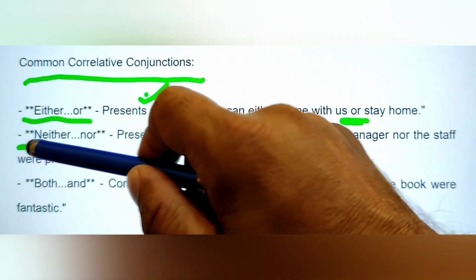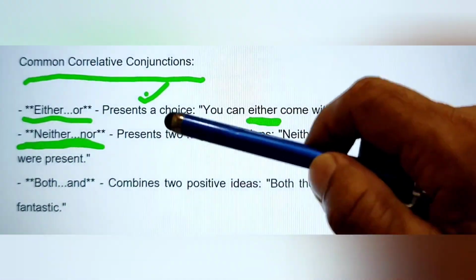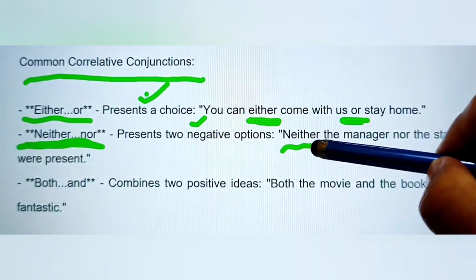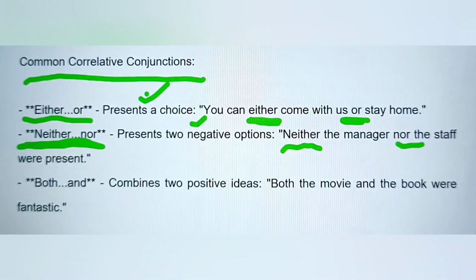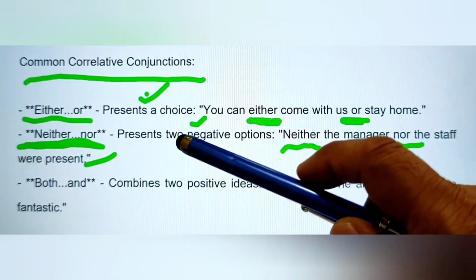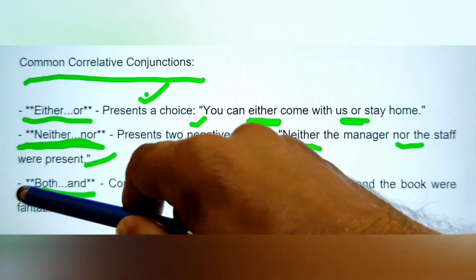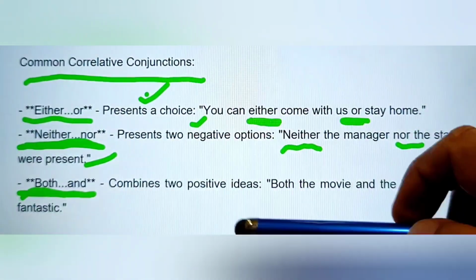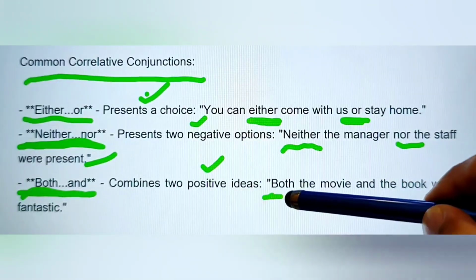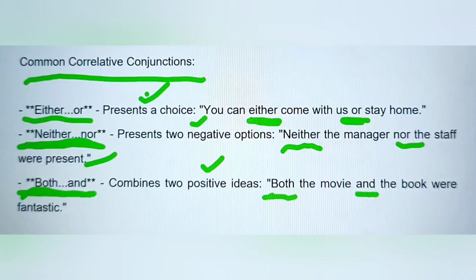And next pair of correlative conjunctions we have here is neither nor. This presents two negative options. For example, neither the manager nor the staff were present. So this describes two negative options. And third one we have here the both and pair. These combine two positive ideas. For example, both the movie and the books were fantastic.